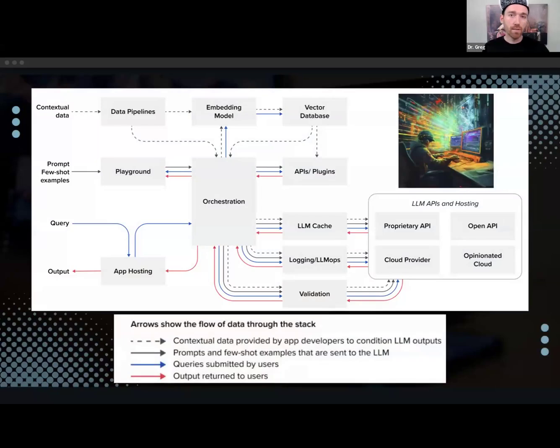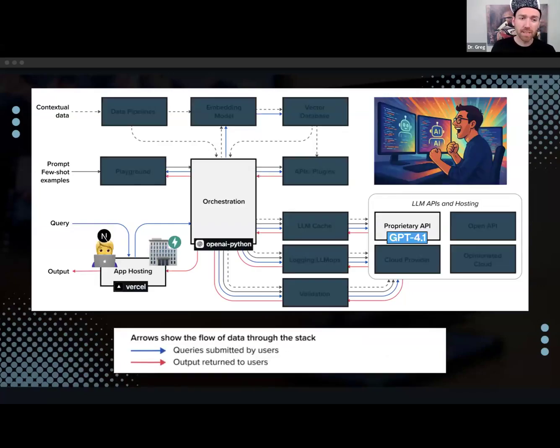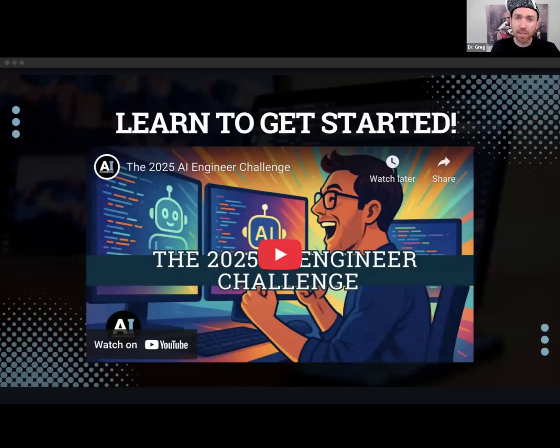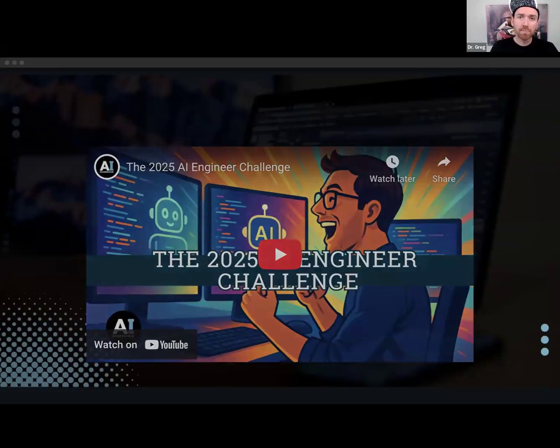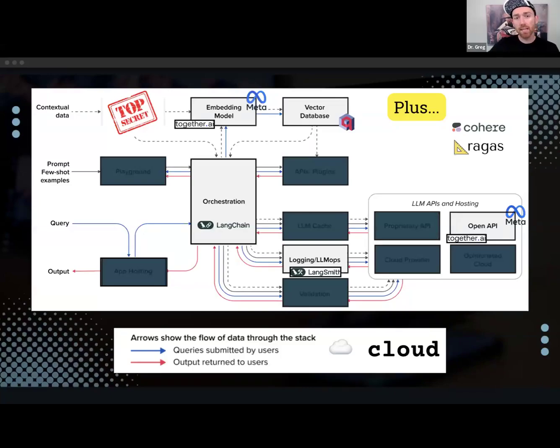And whether we're looking at the whole stack, or we're talking about a very, very simple application, this is one that we teach a lot of folks who are just getting started how to build, called the AI Engineer Challenge. Check that out if you're interested in building your very first LLM application. Or maybe you want to build a cloud-based best practice RAG application with open source tools.